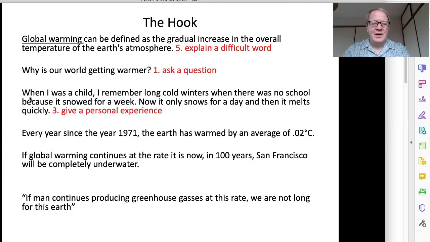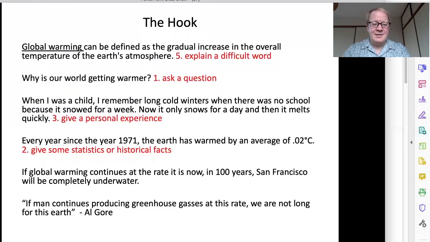Number 3, when I was a child, I remember long cold winters when there was no school because it snowed for a week. Now it only snows for a day and then it melts quickly. So this is a personal experience and it connects to the topic of global warming. Next, we have some statistics, or facts. Every year since the year 1971, the Earth has warmed by an average of 0.02 degrees Celsius. Okay, some statistics or historical facts.